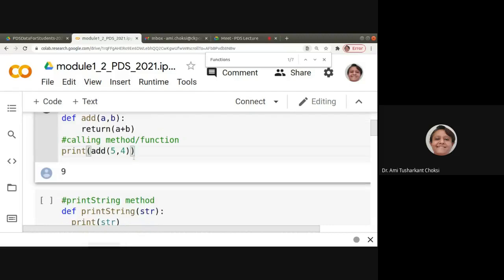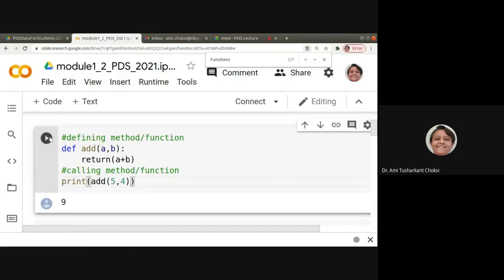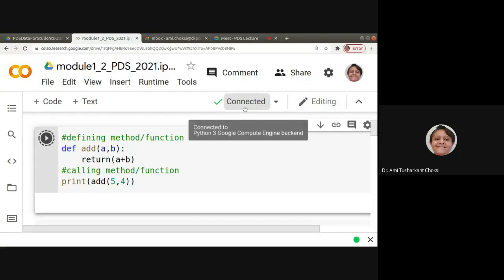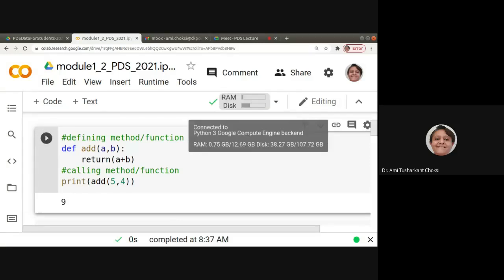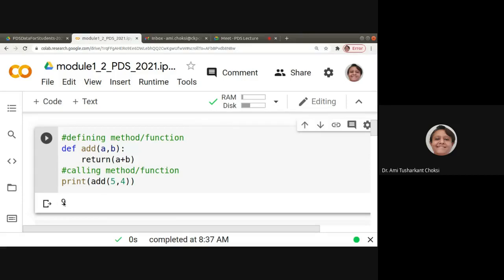Let me run this. It is connecting, initializing, we can see here. Connected RAM and disk, and now we are getting the output as 9, right?